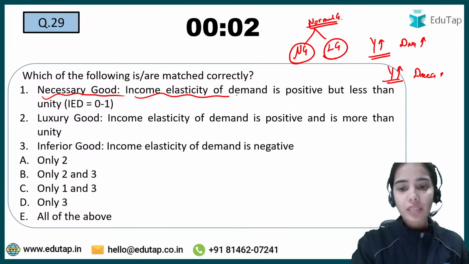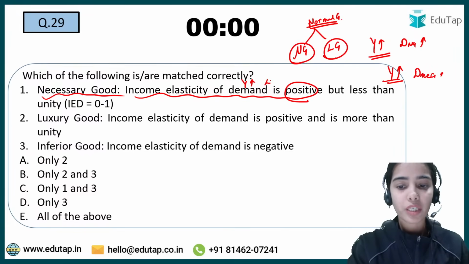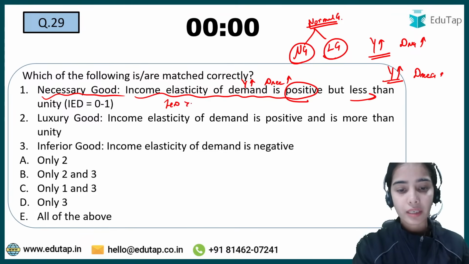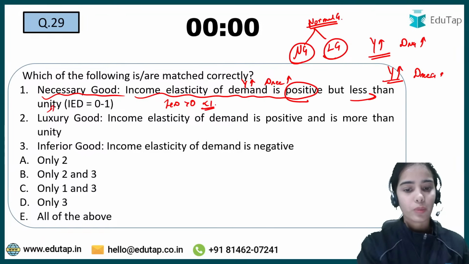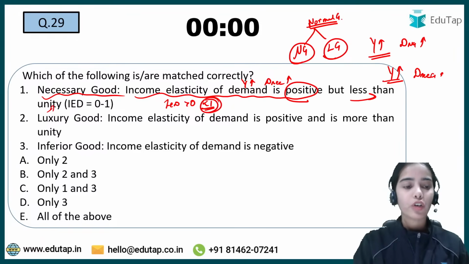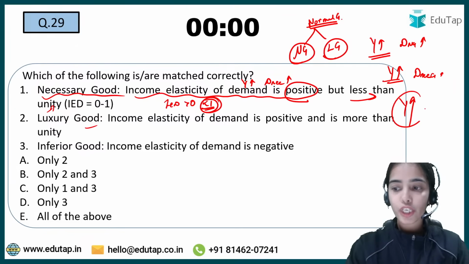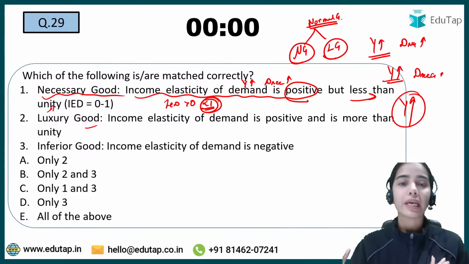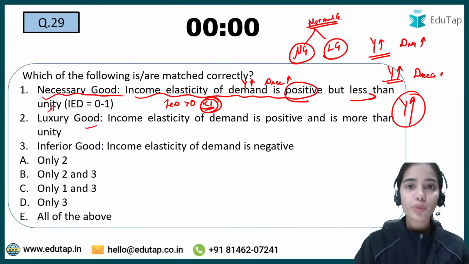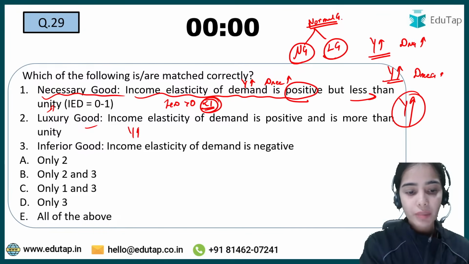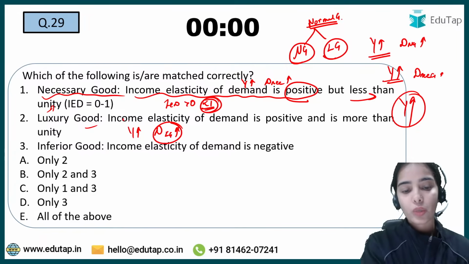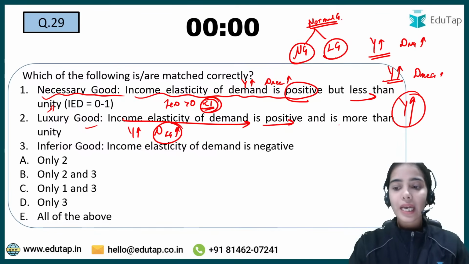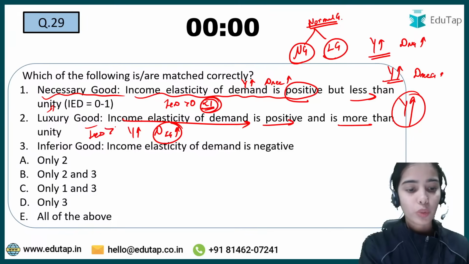So in necessary good, income elasticity of demand is positive. That means with the increase in income, the demand for necessary goods also increases, but the income elasticity of demand is greater than 0, less than 1. Income elasticity of demand is less than 1 for necessary goods. Luxury good, when your income increases, you want to buy gold for yourself or for your mother, a new bike, a scooty, a car, good clothes, good bag and such. So when your income is increasing, the demand for luxury goods also increases. So income elasticity of demand is positive for the luxury goods, and here it is more than 1.